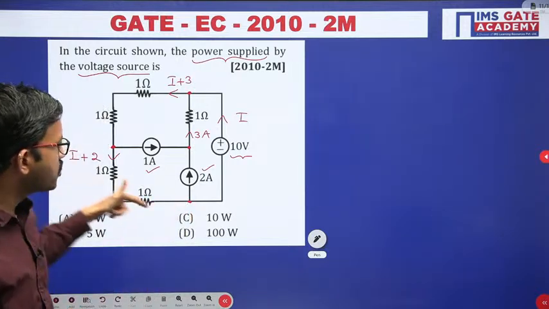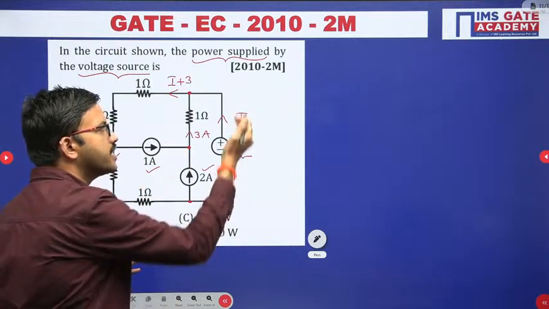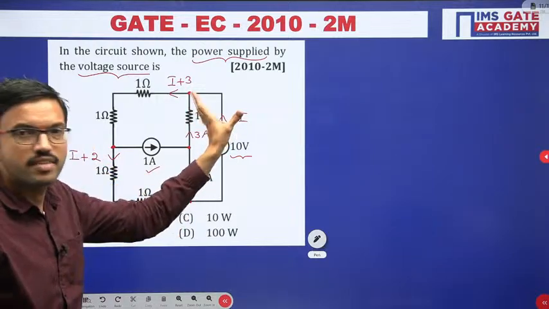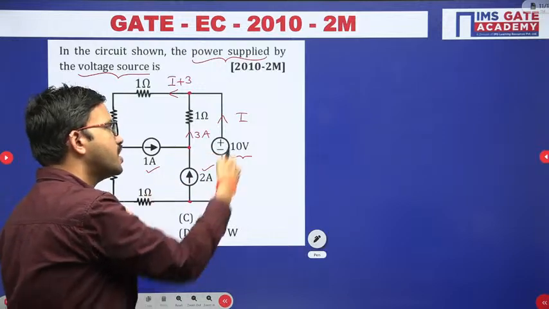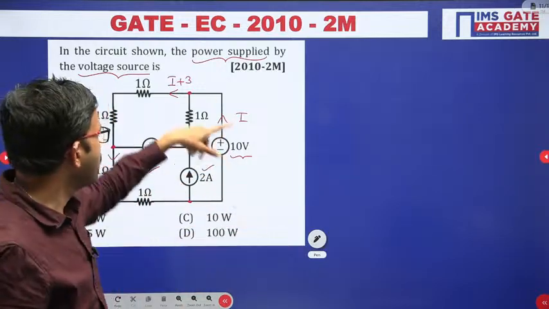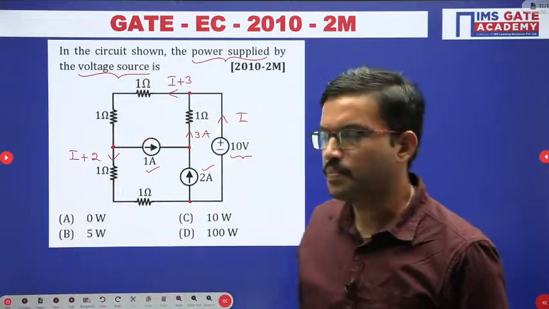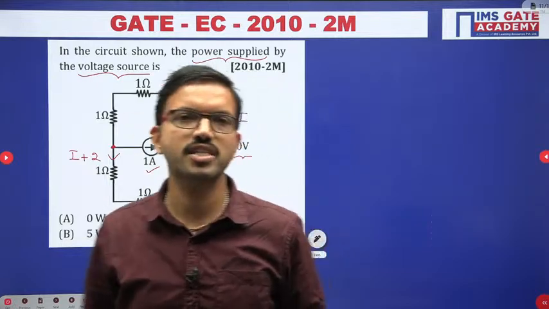here I plus 2 current is coming, okay, out of which 2 ampere is going here and I current is going like this. That means whatever the entering current is there, together it is leaving. Yes, it is satisfying. In that way you can cross check from where you have started. If you are able to get the same current, that means whatever the KCL you have applied at the intermediate nodes, all are correct only. Suppose if you are getting different, then you can cross check somewhere you have done the mistake.